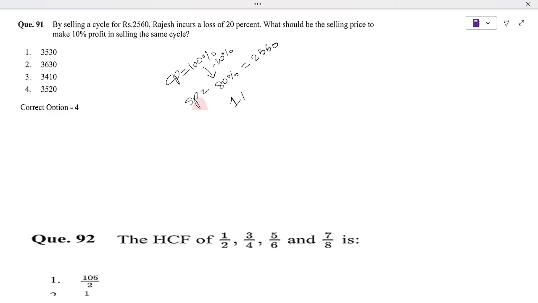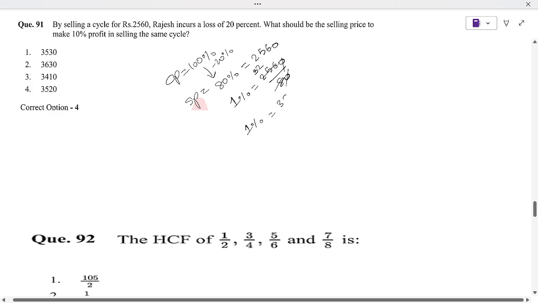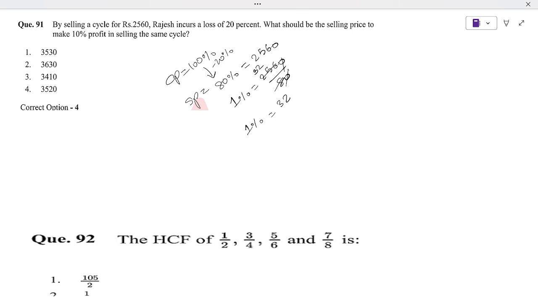So here 1% will be what? 1% will be 2560 divided by 80. So the 0 will be cancelled. 8 3 times is 24 and 8 2 times is 16. That means 1% is 32 rupees. What will be the selling price to make 10% profit in selling the same bicycle? So we have to add 10% profit.